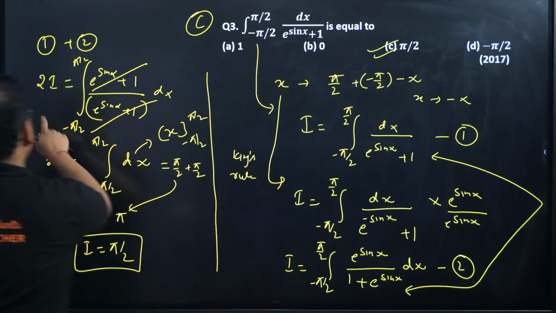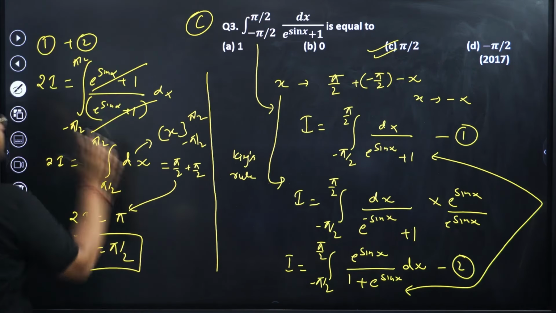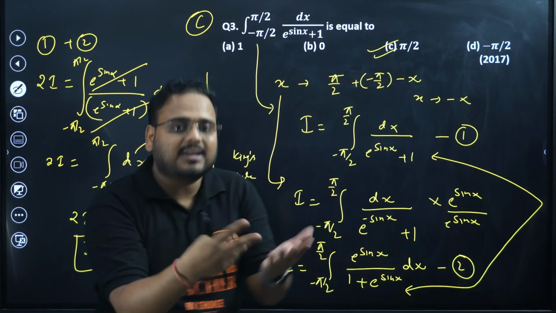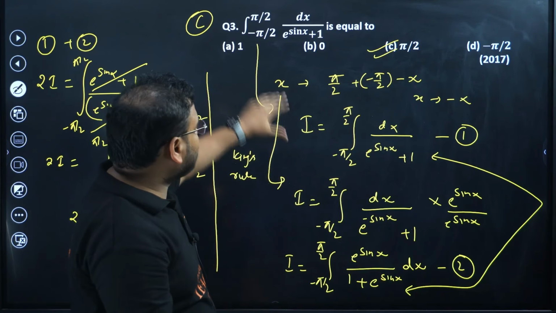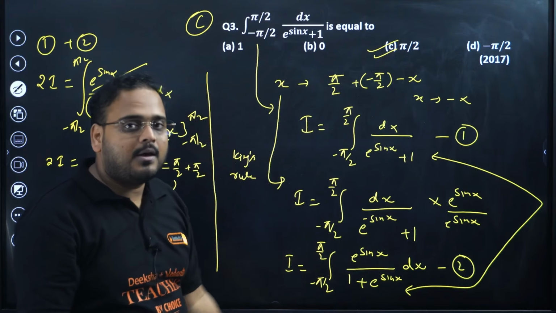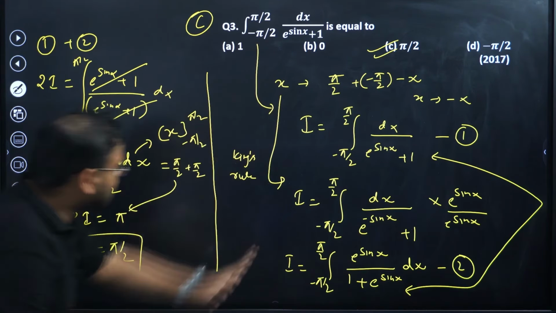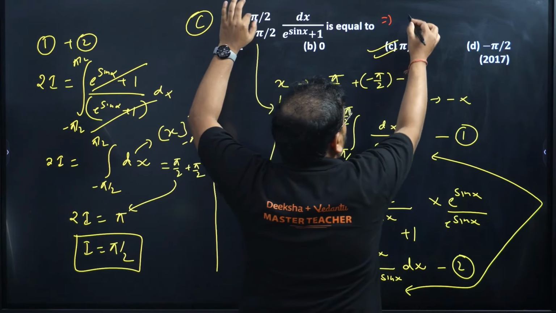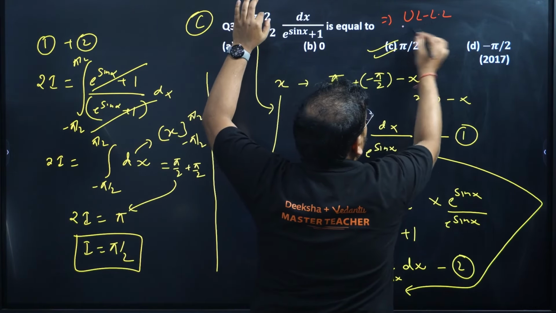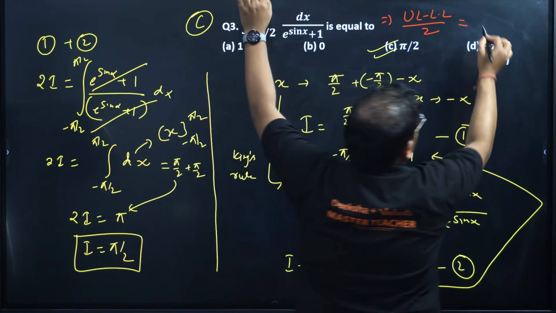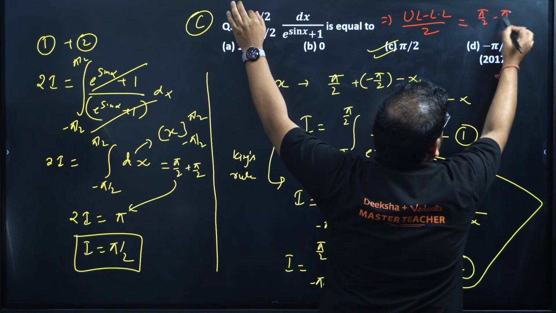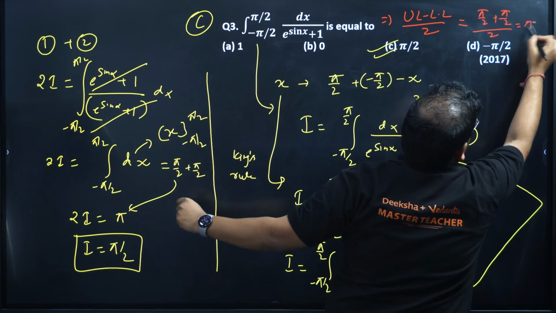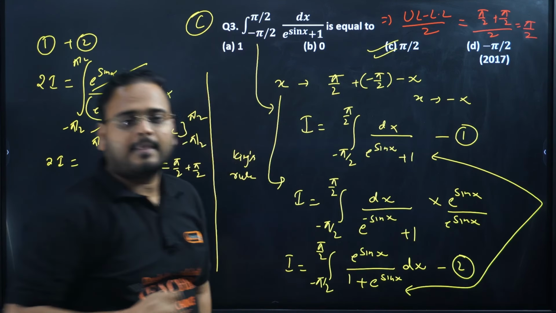Option C. Now, I know this question took time, and you all are very eager to know, or already know, that there's a trick behind this question. So whenever you have a King's rule problem and something like this is forming, don't do anything actually. You don't have to do all these steps. Simply take the difference of limits. So write upper limit minus lower limit divided by 2. Check here. Upper limit is what? Pi by 2 minus, sorry, minus of minus pi by 2. So plus pi by 2 divided by 2. So pi by 2. Getting my point?